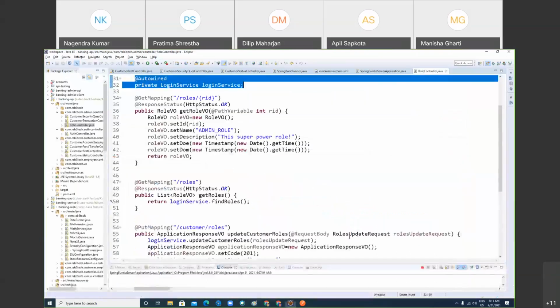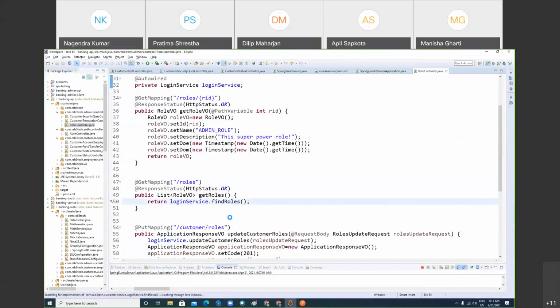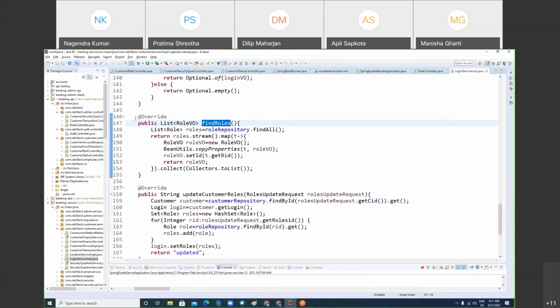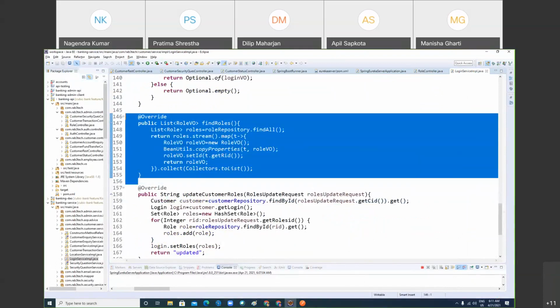If you want, I can go inside. You know how to go inside the method? Press the control button and put your mouse on it. It will show open declaration, open implementation. Click on it. Can you see this? Wow, Java 8 features. Nobody can ask me to explain this code.